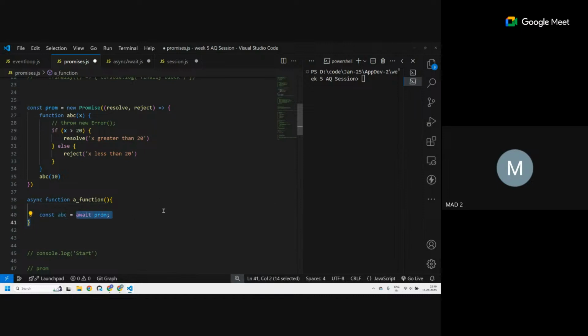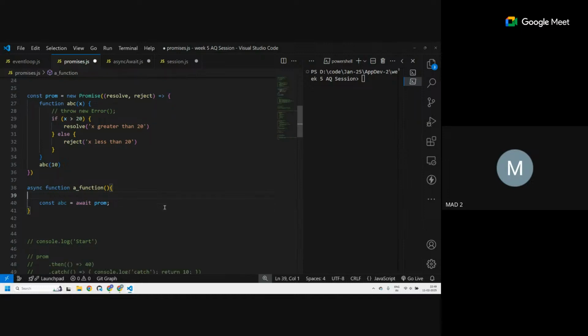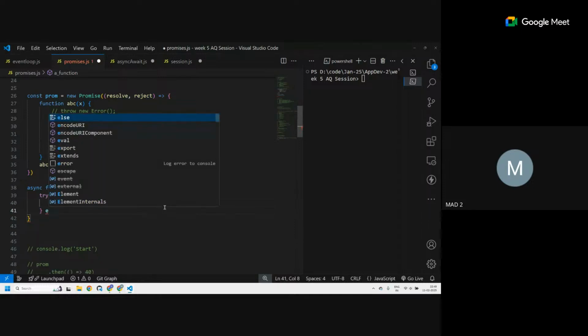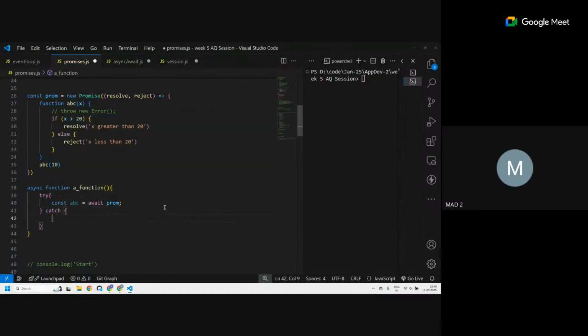Okay, so this is abc when it is resolved. What happens when it's rejected? To do that we have to write a try catch block. So if it's rejected we can have a try catch block. Try this, and if it's not a success then catch the error. So you can have it like this, catch, and then give it some value, error.